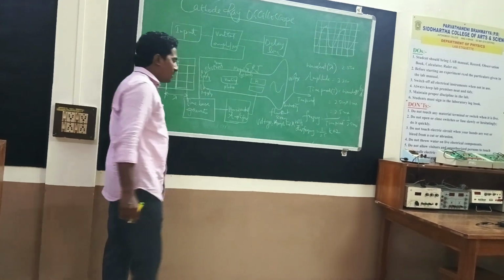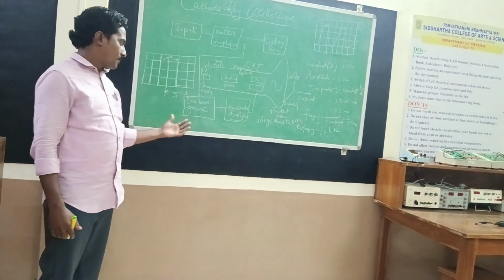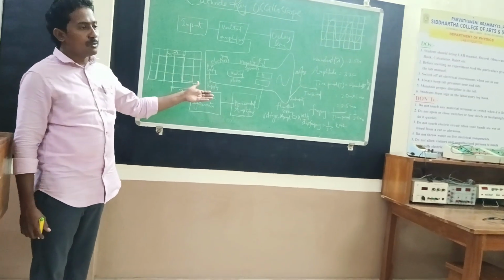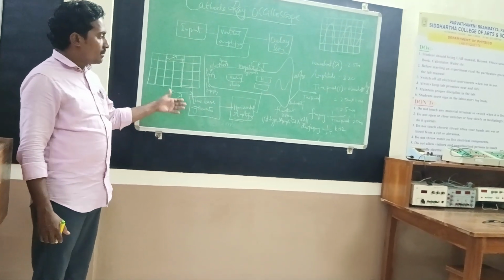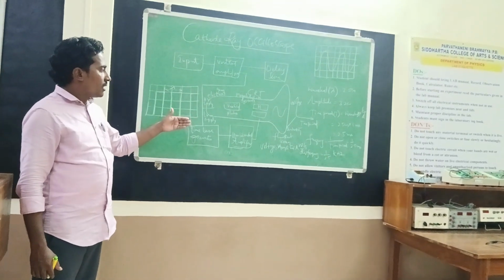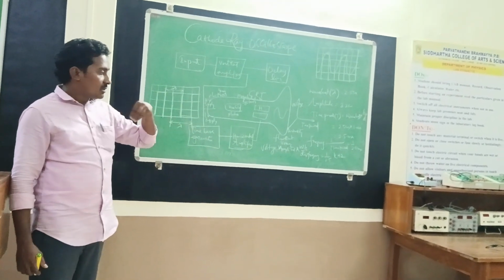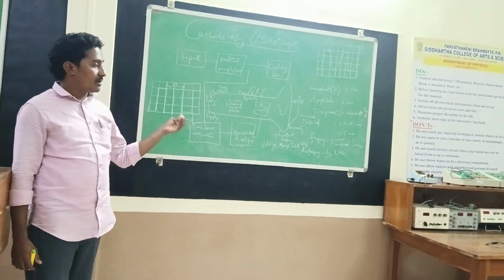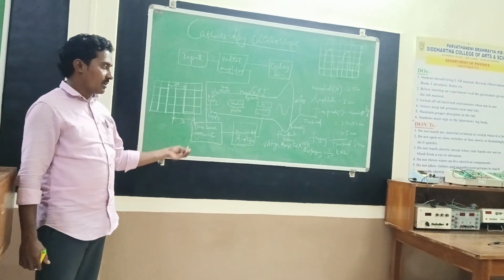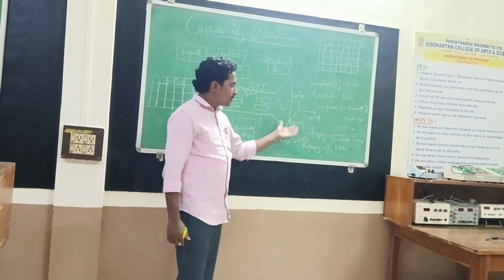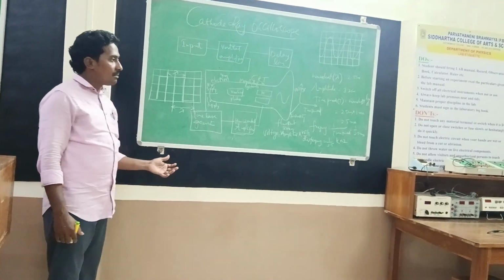In our laboratory, we have three important experiments. One is the measurement of voltage, resistance, capacitance, and current using a multimeter. Another is the measurement of voltage, resistance, capacitance, and current using a CRO. The third is the measurement of voltage, current, and resistance using a function generator. Once you define voltage, frequency, and current, compare these values with the multimeter.